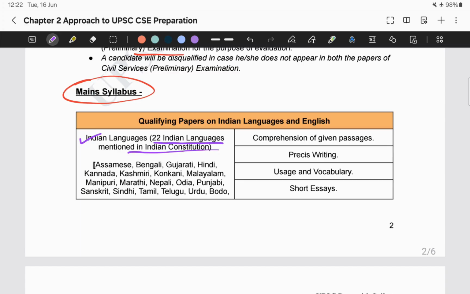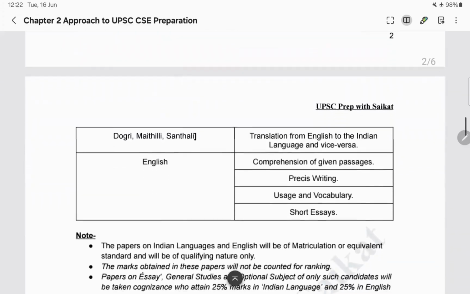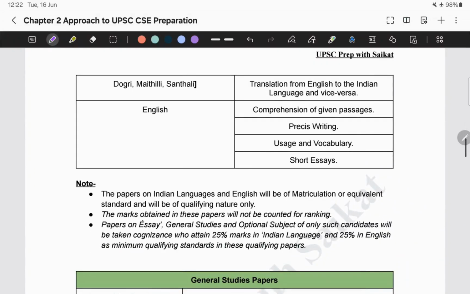The language papers will be of matriculation standard. The language papers and the English paper will be of matriculation or equivalent standard and will be of qualifying nature only. Their marks will not be counted as part of our merit. These marks will not be counted for ranking.